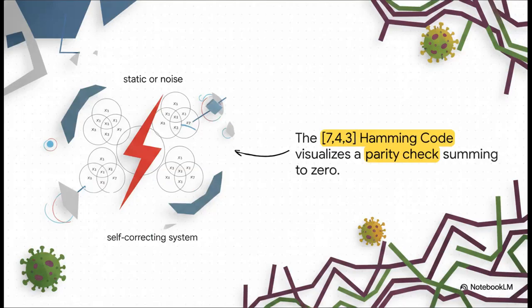A perfect example of this in action is the Hamming code. Notice the overlapping circles representing data bits. The mathematical rule here is called a parity check. It's simple but brilliant. All 4 bits inside the same circle absolutely must sum up to 0. If static flips one of those bits, boom, the sum isn't 0 anymore, and the system instantly knows an error happened. But here's the real magic. By checking the overlapping sections, it can pinpoint exactly which bit was flipped and fix it on the fly. It is a completely self-correcting system.